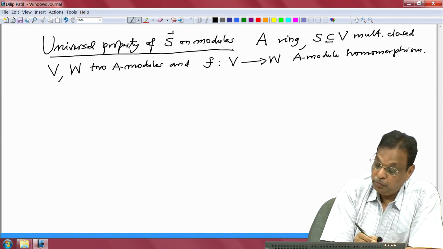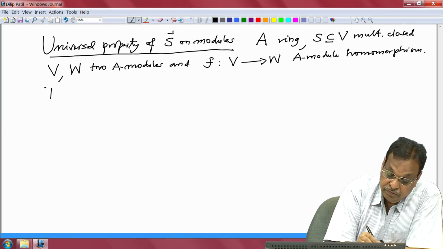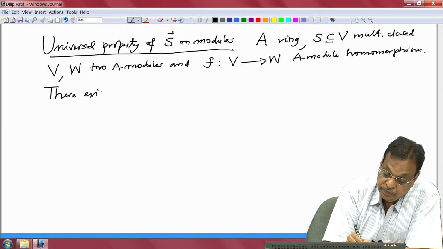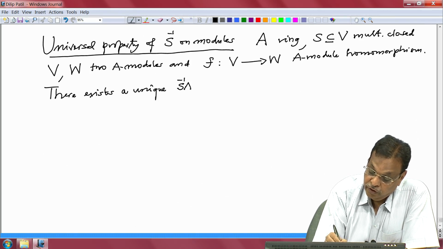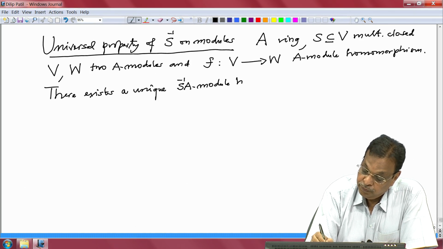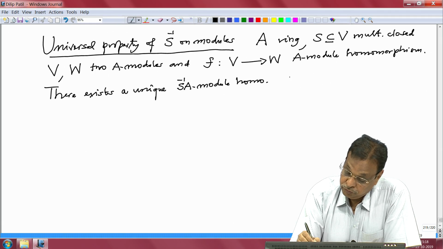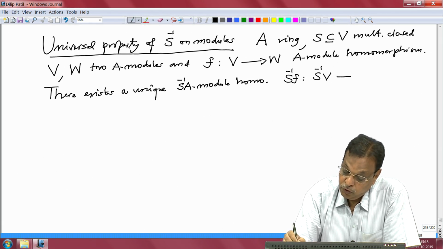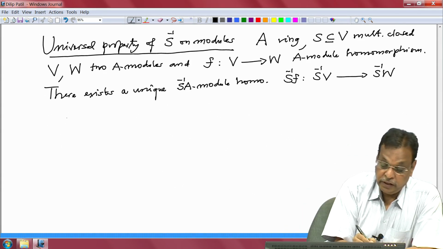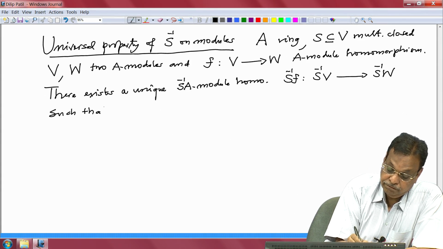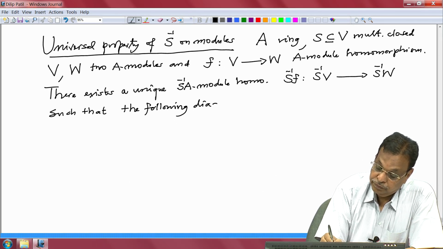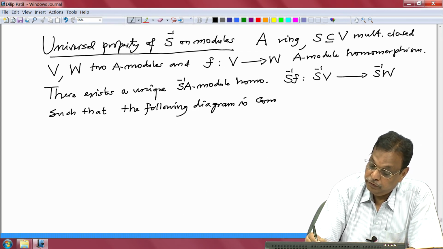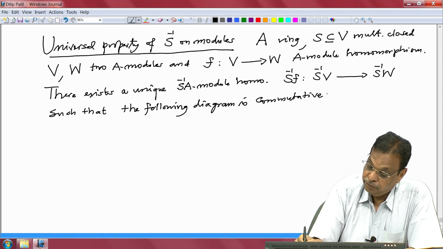Given this data, the universal property says there exists a unique S inverse A module homomorphism, which I will denote by S inverse F. This is from S inverse V to S inverse W such that the following diagram is commutative. So, what is the diagram?